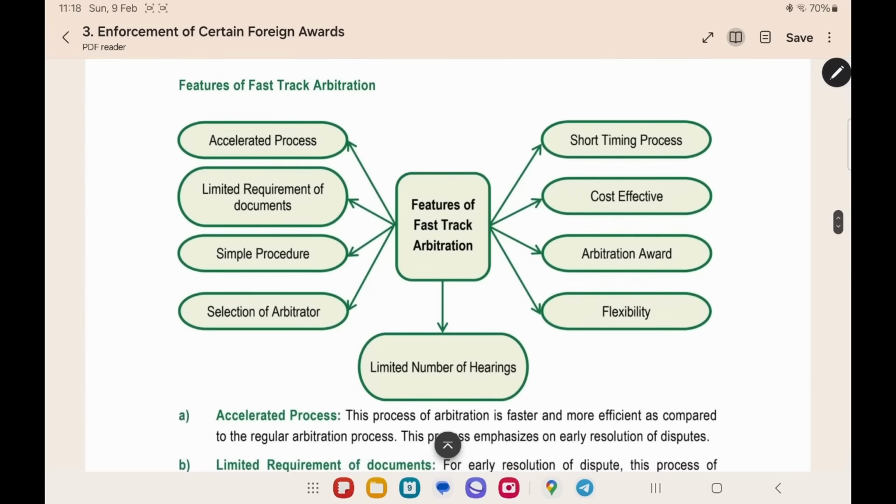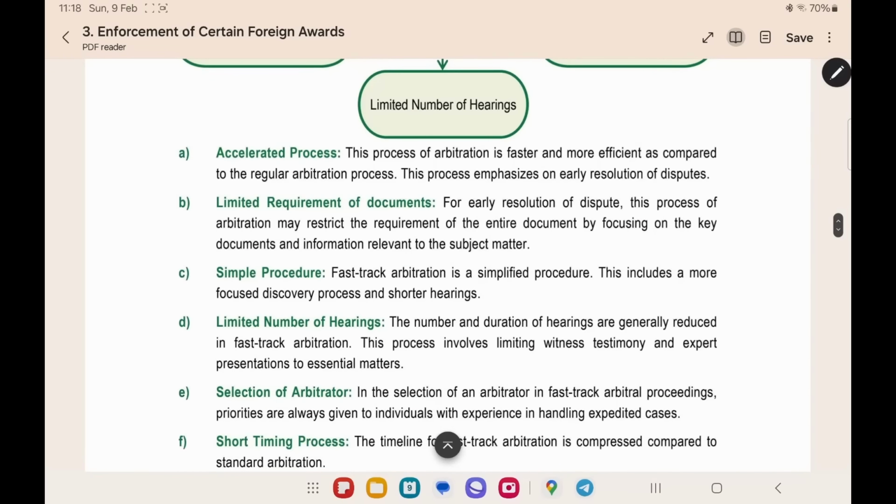Like that they can ask the questions. The features of the arbitration are accelerated process. Since the time limit is 6 months, the process will be very fast. Limited requirement of documents. Here the decision will be taken not by studying the document line by line. They will focus on the main conclusion of the document and the evidence, whether it is proper or not. They will see it in a holistic manner and it will be decided faster.